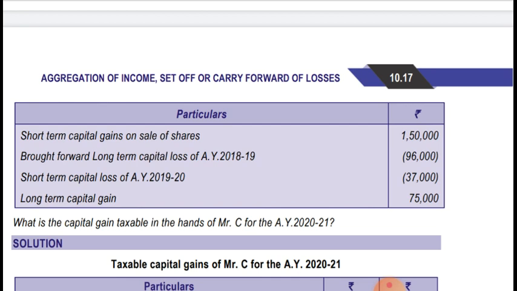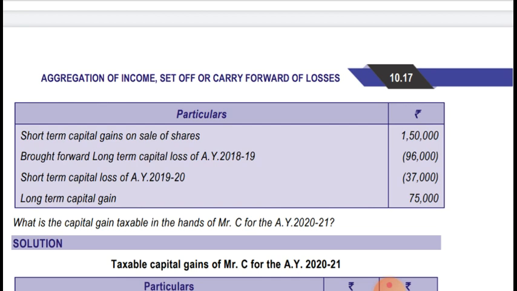So first, the short-term capital loss will be adjusted against short-term capital gain. That is, 1,50,000 income is there from short-term capital gain. So 1,50,000 minus 37,000, that is 1,13,000, will be the short-term capital gain after adjustment of 37,000. And long-term capital gain is 75,000, whereas the brought forward long-term capital loss is 96,000. So the brought forward long-term capital loss can be set off up to 75,000, which is the long-term capital gain. So 21,000 long-term capital loss will be carried forward. Okay, let's see the solution.